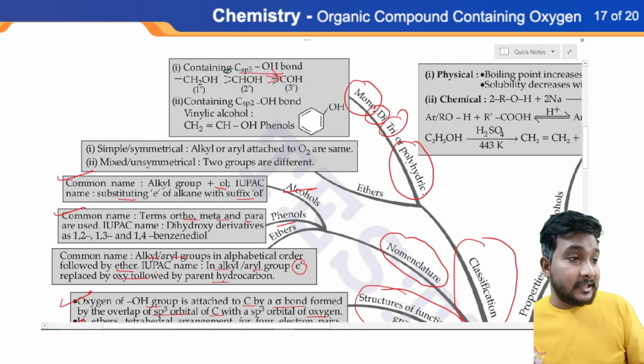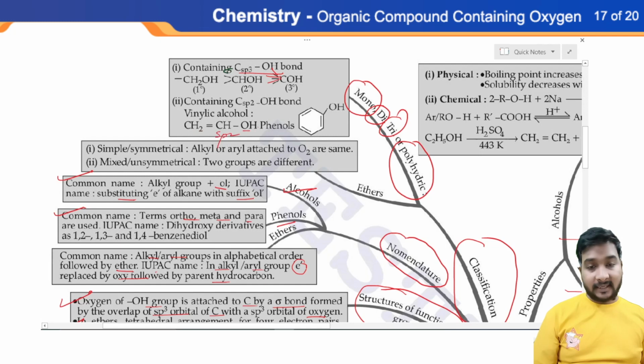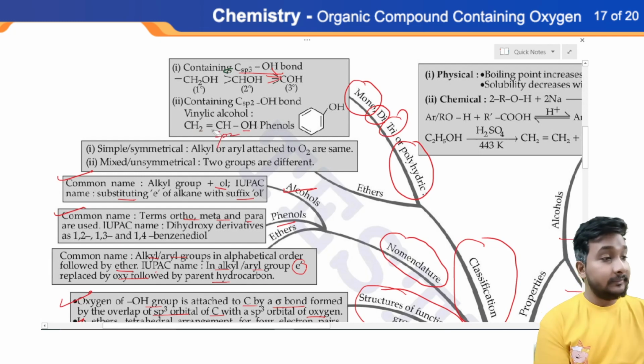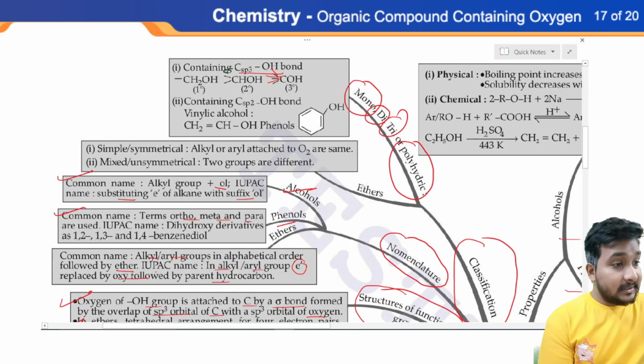As for sp3, sp2: vinyl alcohol. This is vinyl. If OH is connected with an sp2 carbon, then it is called vinyl alcohol. Remember that. Okay. For ethers, simple and symmetrical: the alkyl or aryl groups attached to O are the same.